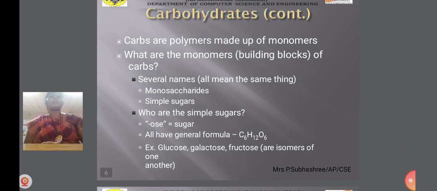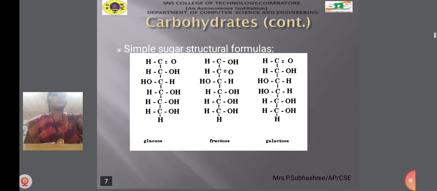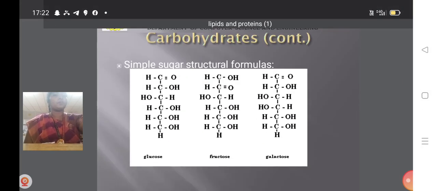So carbohydrates are polymers made up of monomers. What are the monomers? The building blocks of carbs have several names, all meaning the same thing: monosaccharides, simple sugars. Who are the simple sugars? Those ending in -ose, like sucrose, fructose. Ose means sugar. All have the general formula C6H12O6, and combine to form polysaccharides. For example, glucose, galactose, and fructose are all isomers of one another. Next we have to see the simple sugar structural formulas.